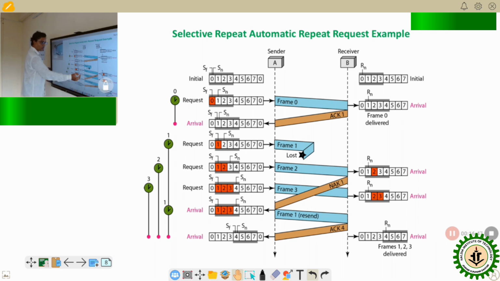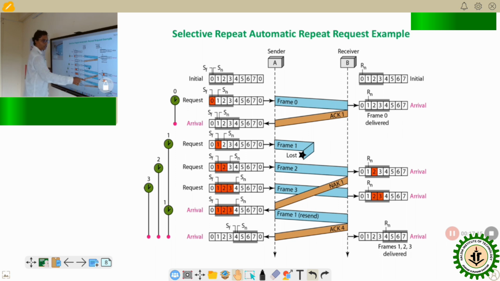Upon receipt of the negative acknowledgement, the sender now knows that there is a lost frame. So we need to resend which one? Frame 1. In go back N, we need to go back to the previous position of the control variable and then send the frames. But here it can see which frame is lost, so it sends that particular frame.